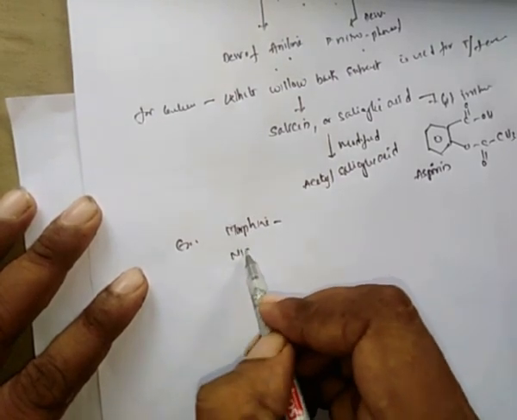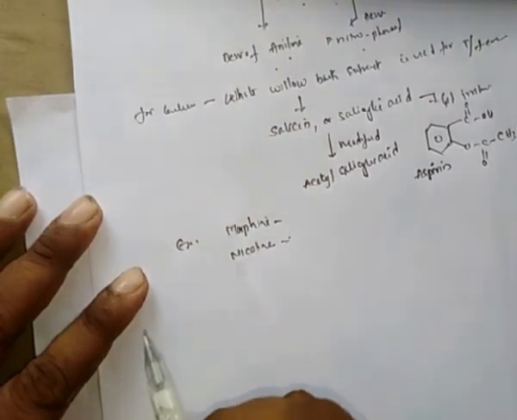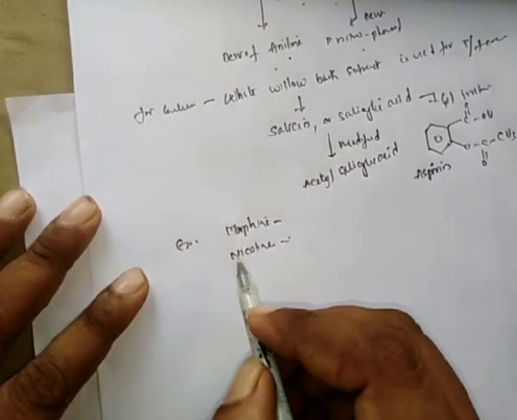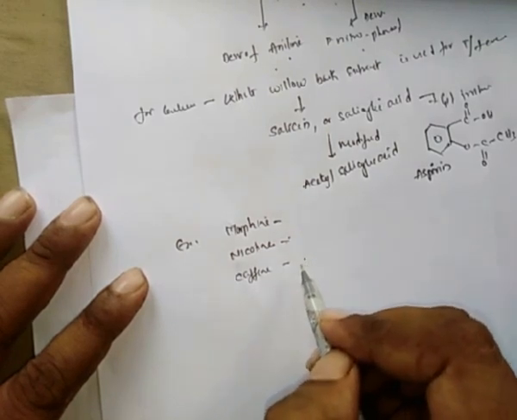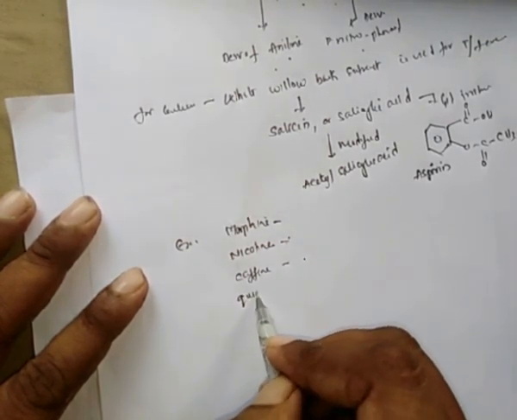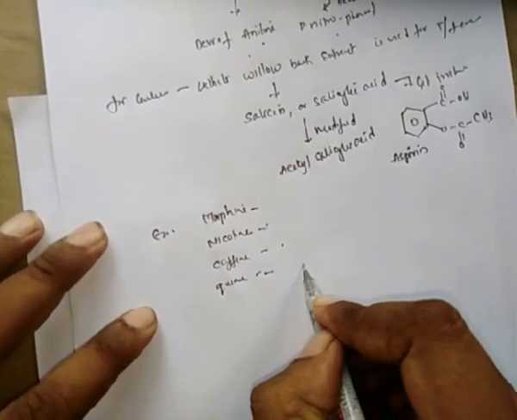Nicotine is present in tobacco. Caffeine is present in tea and coffee. And quinine is present in cinchona bark.